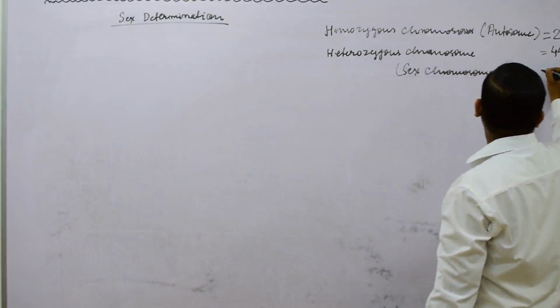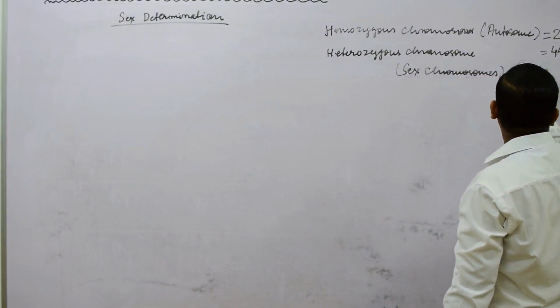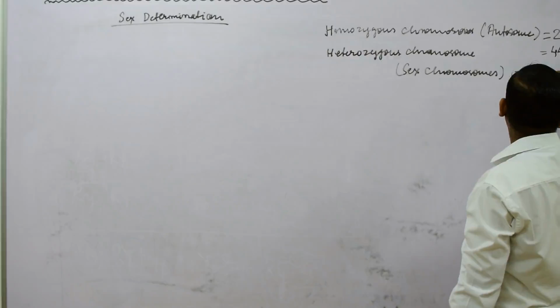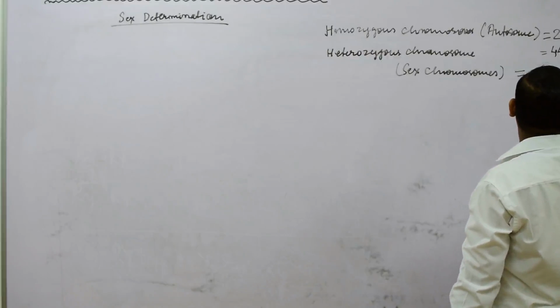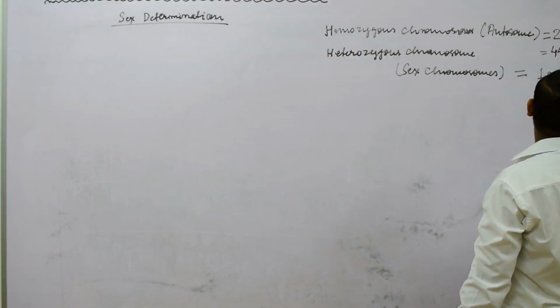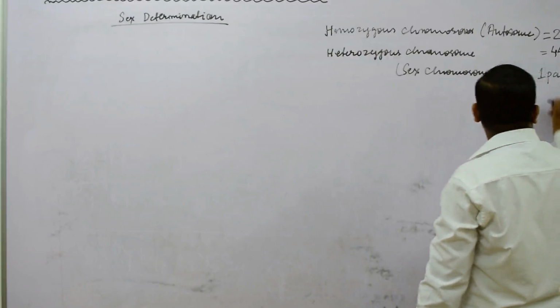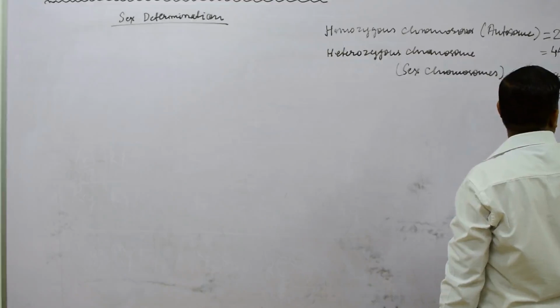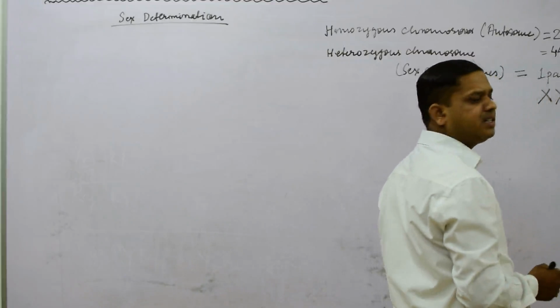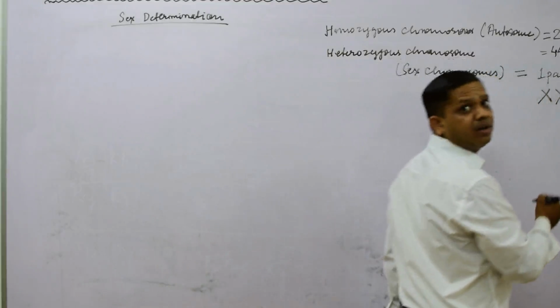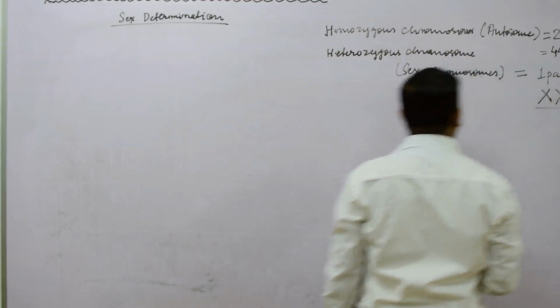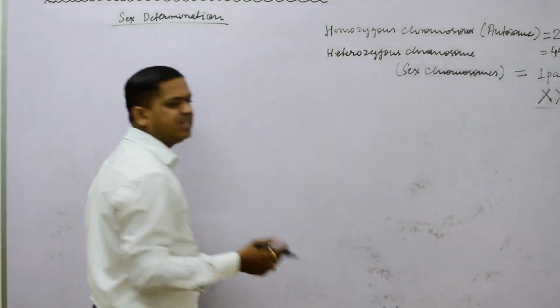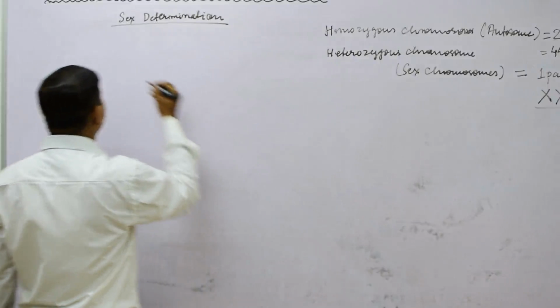They are one pair in number, meaning 2 chromosomes, and are represented by XX as well as XY. In a pair it is represented as XY or XX. So how the crossing takes place, we will understand with the help of a diagram.